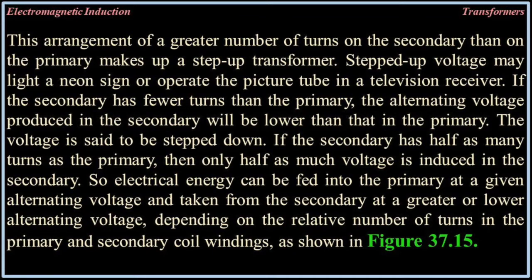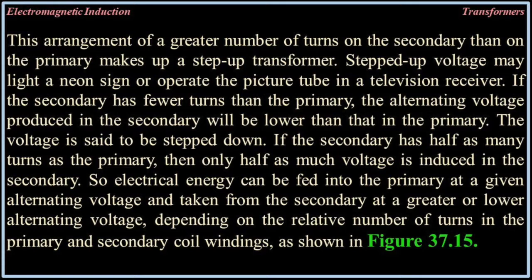This arrangement of a greater number of turns on the secondary than on the primary makes up a step-up transformer. Step-up voltage may light a neon sign or operate the picture tube in a television receiver. If the secondary has fewer turns than the primary, the alternating voltage produced in the secondary will be lower than that of the primary. The voltage is said to be stepped down.